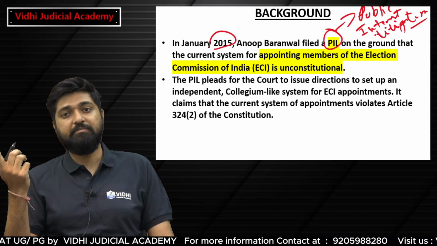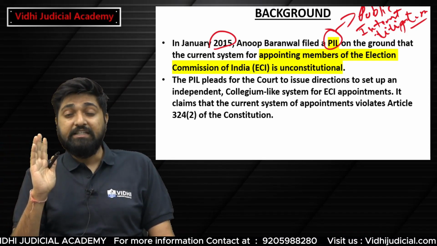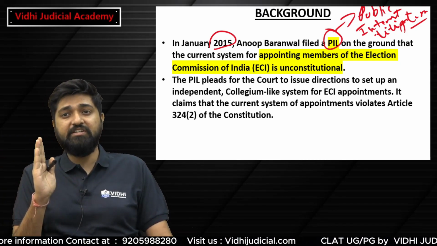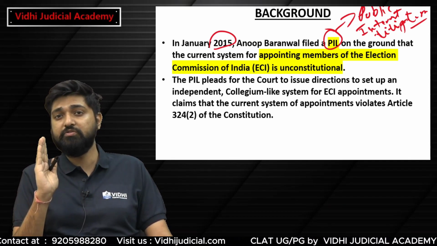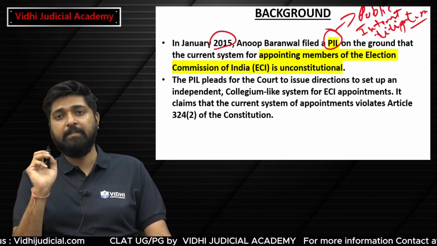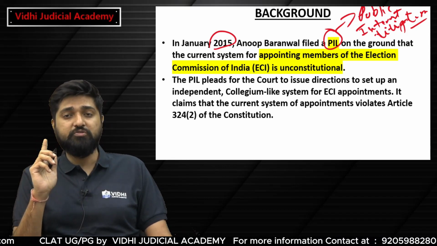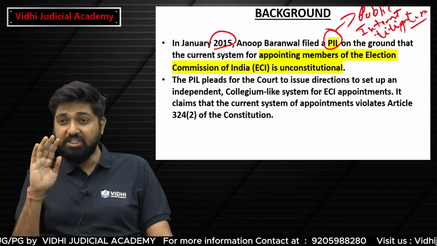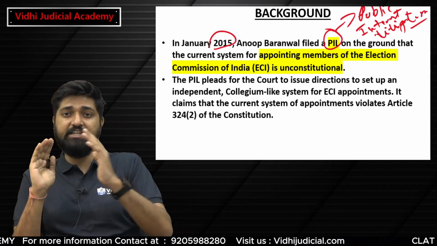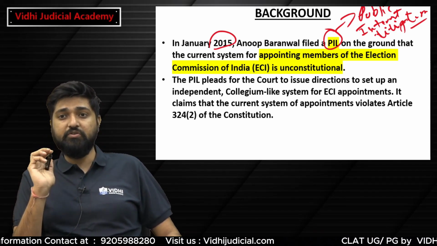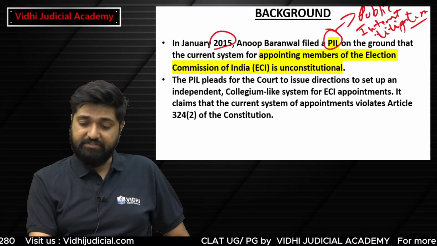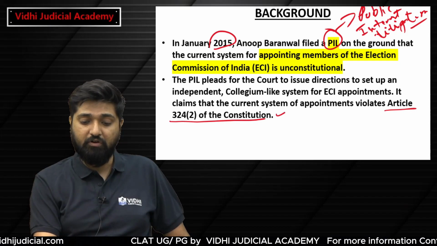What was the ground of the PIL? The ground was that the system of appointing the members of the Election Commission of India is unconstitutional. That was the ground that was taken in the PIL filed by Anup Barnwal. In the PIL, it was said that the current system of appointment of the Chief Election Commissioner and the other election commissioners is unconstitutional. He further said that it violates Article 324 of the Constitution.